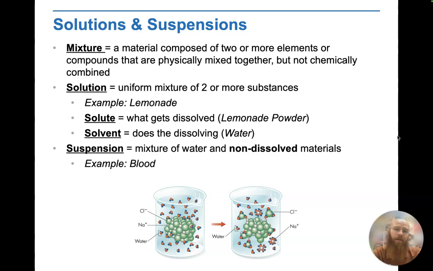So I want to go back and clarify some key terms that you might have seen a few of in Lesson 2, Part 1. We have added to this slide. So let's go ahead and clarify that whenever we use the term mixture, I'm talking about any material composed of two or more elements or compounds that are physically mixed together, but they're not chemically combined. Okay, so a mixture would be something where there are two separate elements that basically remain separate even if we were to mix them or dissolve one in another. So that's the key thing.